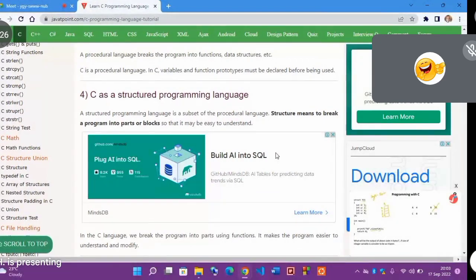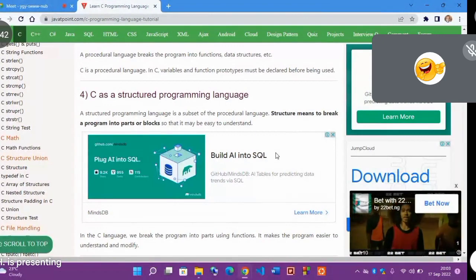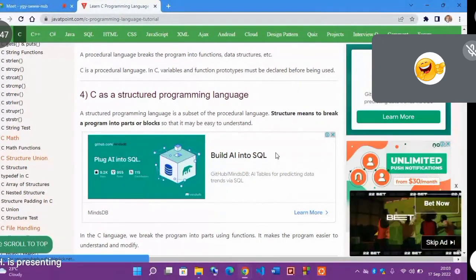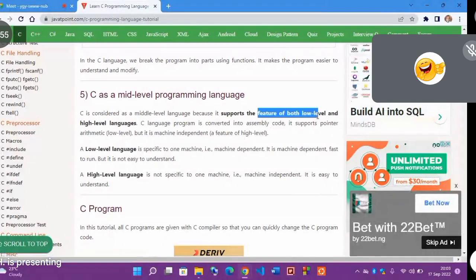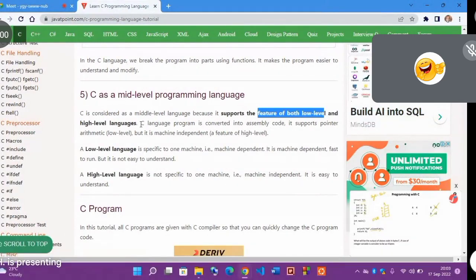Put them inside function. In some programming languages, we call them method or subroutine, and even in C language, we call them that. In some programming languages, you will not be familiar with this word, subroutine. What you'll mostly get is method, function, properties, and all that. But let's continue. It's also a mid-level programming language, which means it supports the features of both low-level and high-level language. It can convert into assembly code. It supports pointers. Are we getting it?